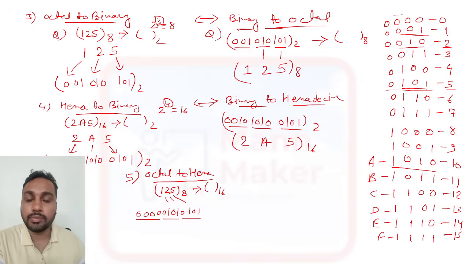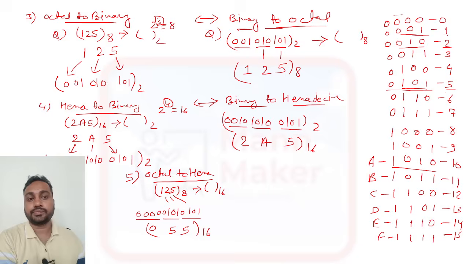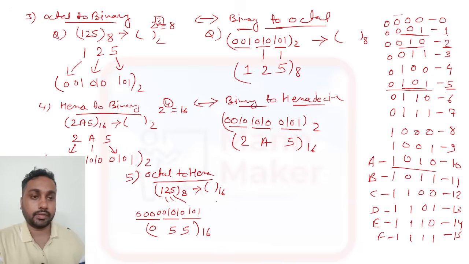Okay, so now it will become 4 pairs. Now you have to represent it like this: 0000 is 0, then 0101 is 5, then 0101 is 5. So this is the representation in hexadecimal. So 125 octal is 055 hexadecimal.